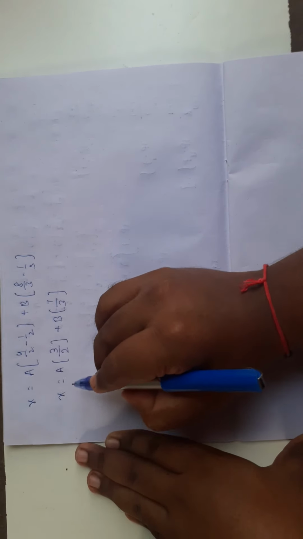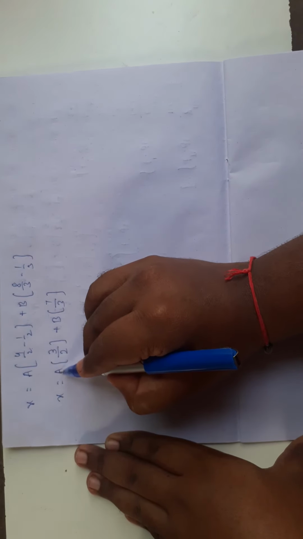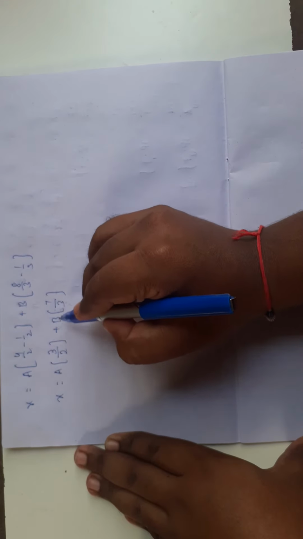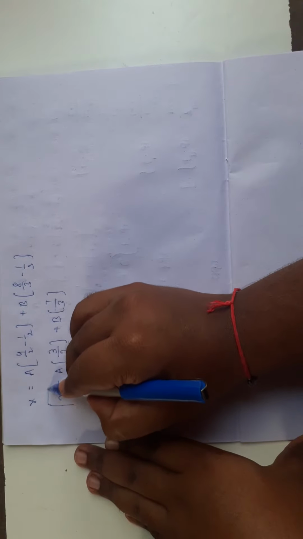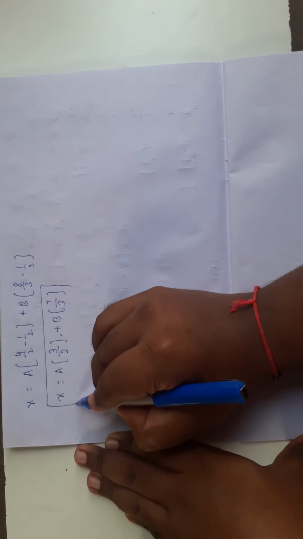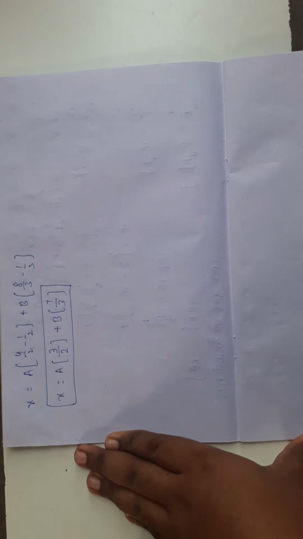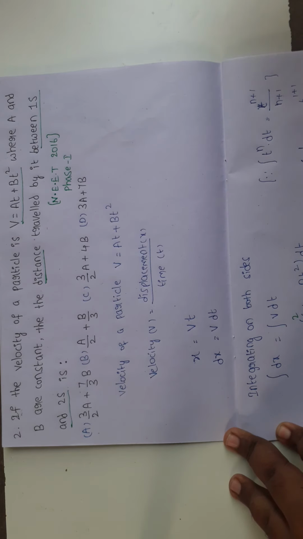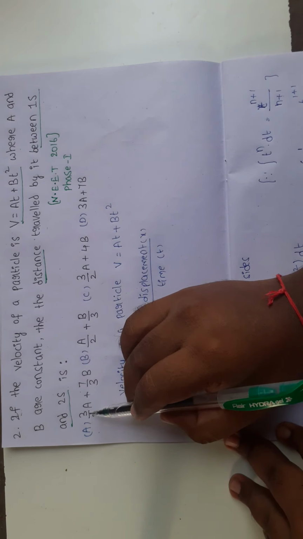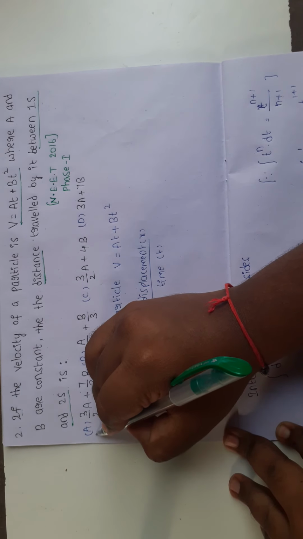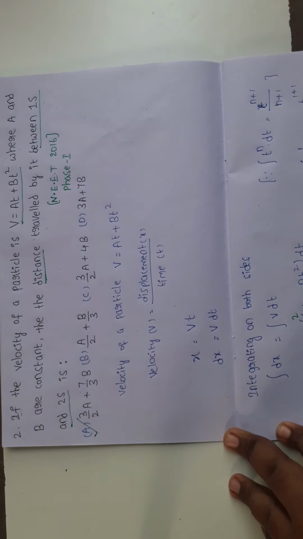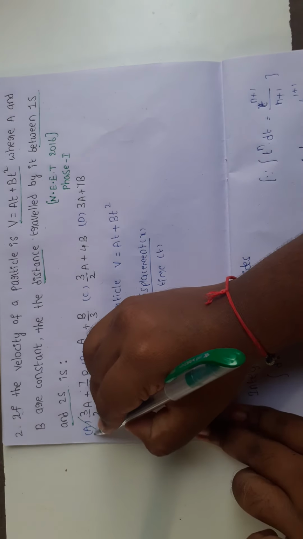That is the answer. x equal to a into 3 by 2 plus b into 7 by 3. Choose the correct answer: 3 by 2a plus 7 by 3b is the correct option. Option A is correct.